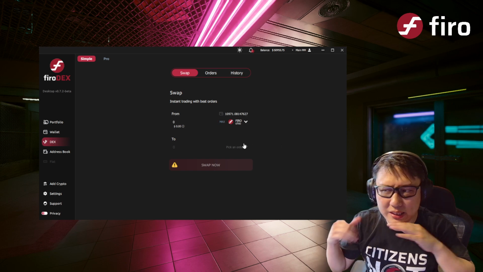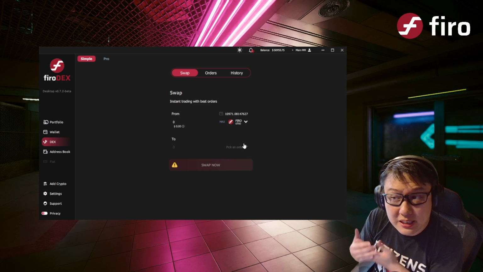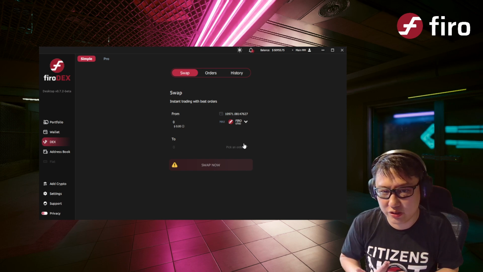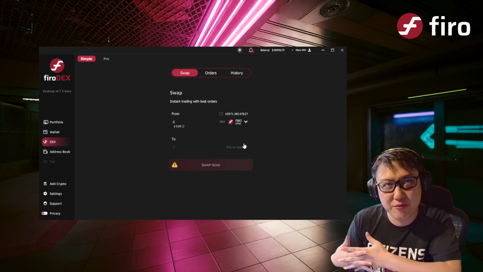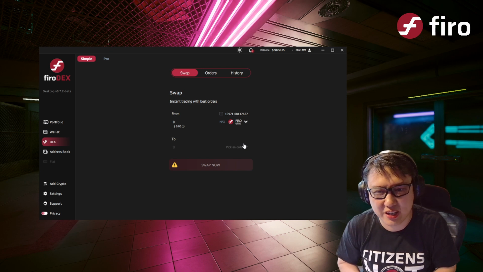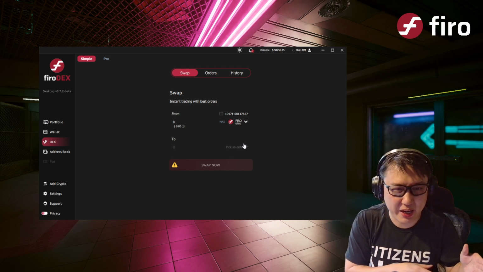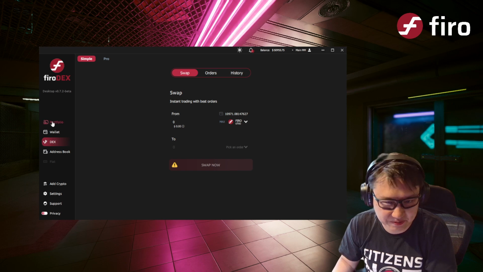And you know, it always tells you how much more expensive it is compared to a centralized exchange. And sometimes you actually are able to find deals. Like actually before I recorded this video, there was something that was selling Firo at a cheaper rate, like 2% less. And this is a potential way you can make money by buying it cheaper and selling it elsewhere for higher, right?